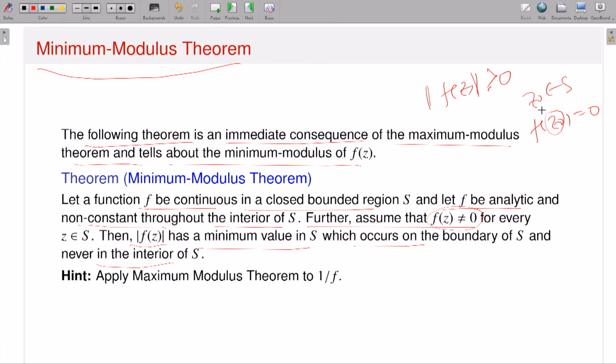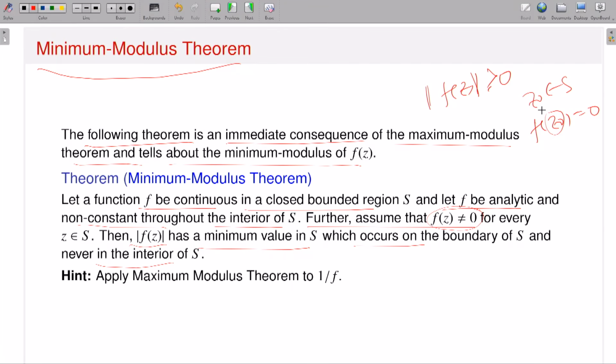So by default we assume that my function is continuous on a closed bounded region S, non-constant and analytic in the interior of S, with the fact that f is non-vanishing on the full set S, because if it vanishes at some point, that is the minimum value, right? So this is kind of automatic. There is nothing to conclude.